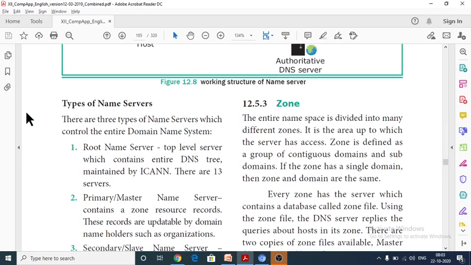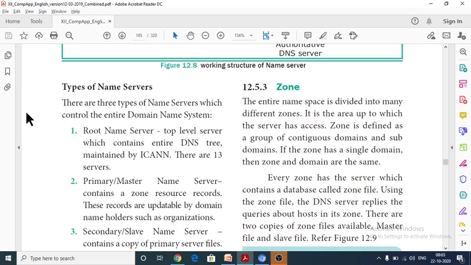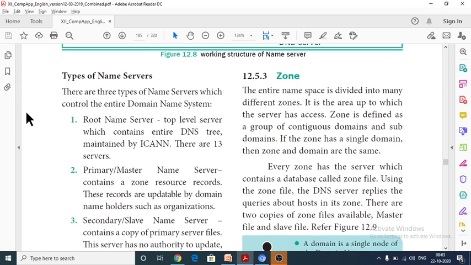And next one is types of name servers. What types of name servers are there? There are three types of name servers, and these three are used to control the entire domain name system. First one is the root name server. This is the top level server which contains the entire DNS tree, maintained by ICANN. There are 13 servers across the world for ICANN to maintain the entire DNS tree.